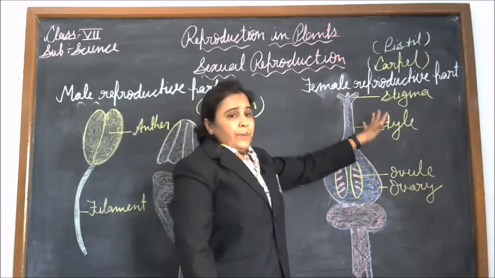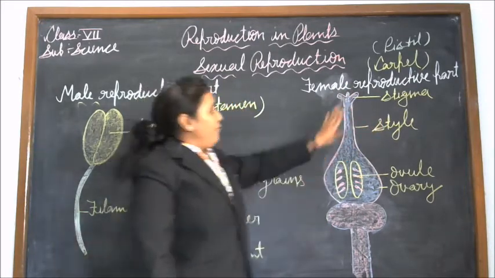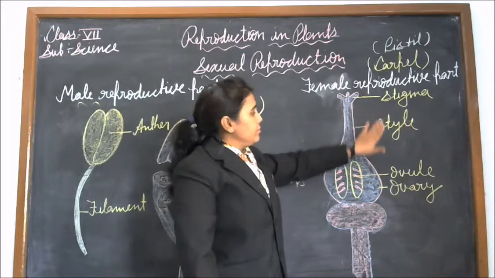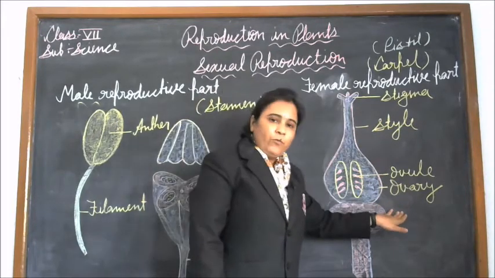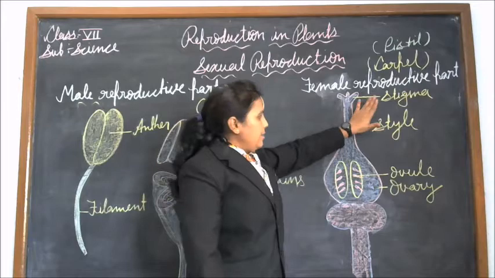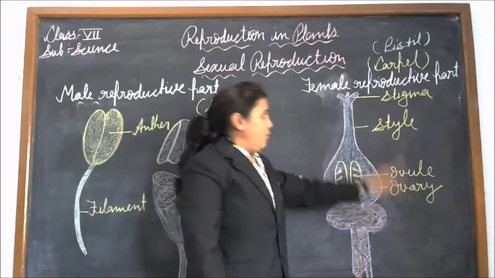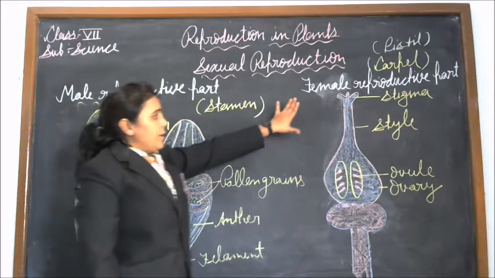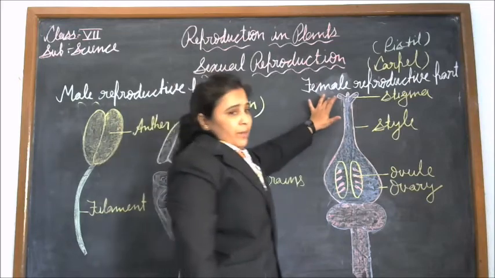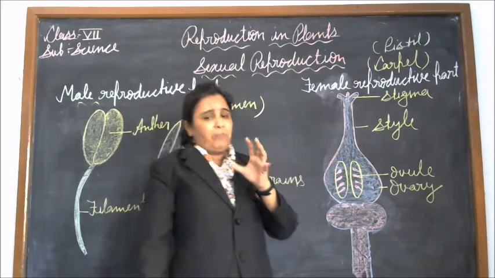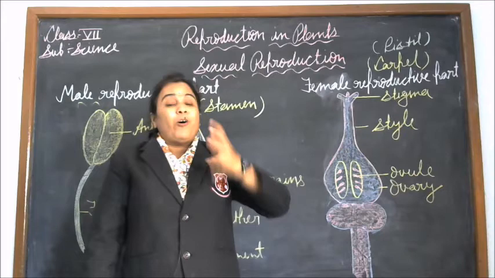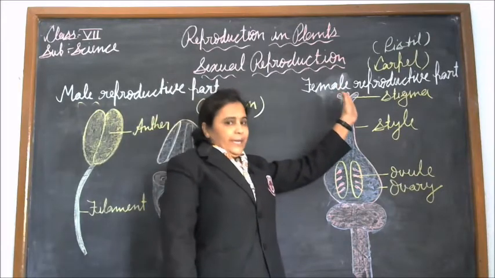The carpel consists of three parts: stigma, style and ovary. The upper part of the carpel is the stigma. The stigma is the sticky part, so that a pollen grain can stick to it.